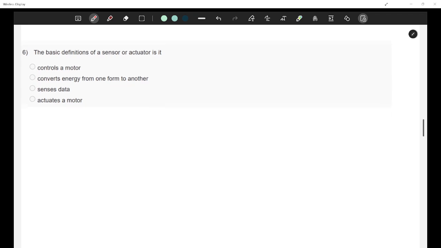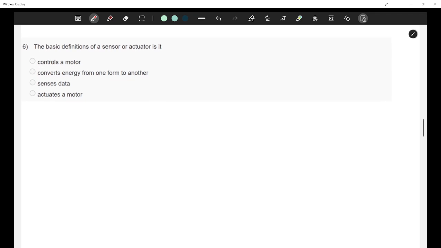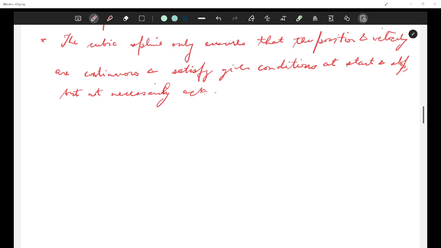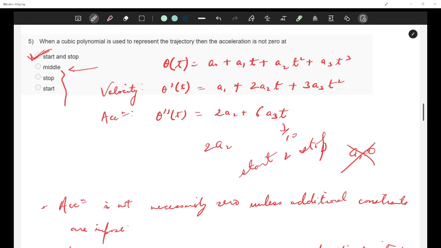Ma'am, shall I ask you a doubt? Yeah. If the question is, what is the practical problem of using a cubic polynomial to represent a trajectory, because it does not ensure the acceleration is zero at start and stop.